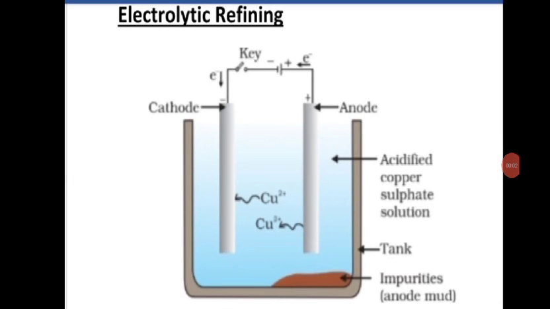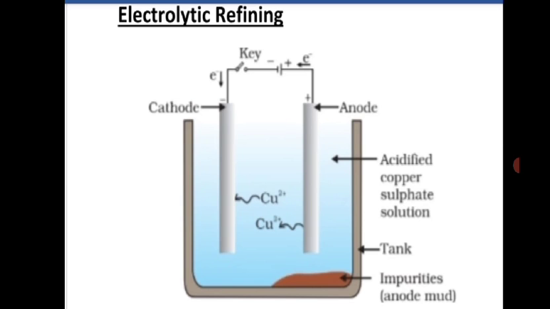Now let us understand the setup which is required for the electrolytic refining of copper. As you can see in this picture, there is a tank which is called the electrolytic tank, and it is filled with electrolyte. The electrolyte which we are using here is copper sulfate, CuSO4.